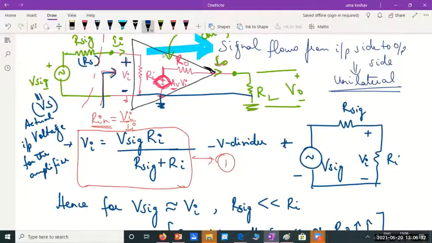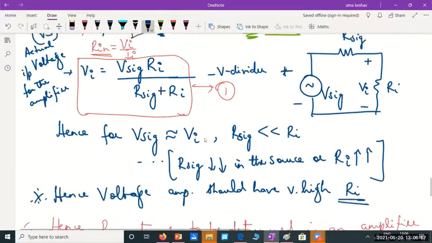This is unilateral from input to output side. I can have some circuits where it would be from output to input side. We call that a feedback circuit. But an amplifier circuit is one where signal always flows from input to output side. So we call it unilateral. Please remember that.